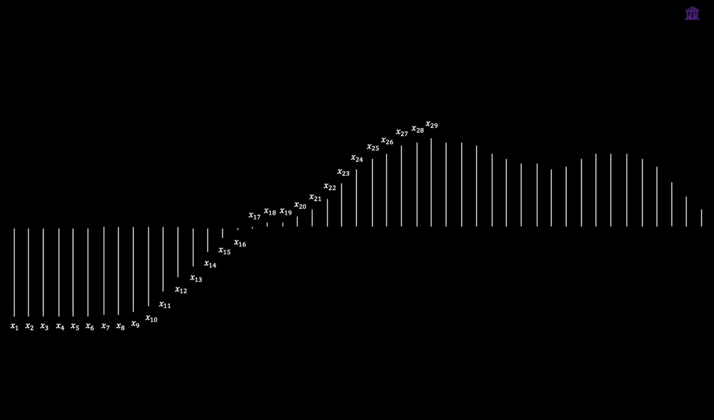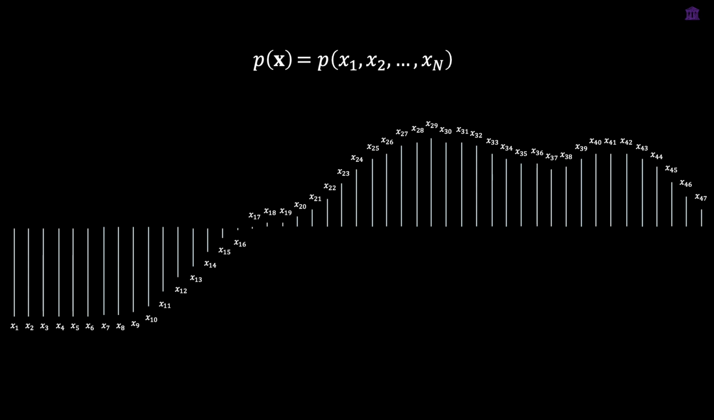Back to our samples, we can mark each sample in a sequential order. Therefore, we can write an audio signal as a probability distribution, P of x, which can be written as the joint probability of all the samples in the signal. P of x is the probability that this specific combination of samples results in a natural audio signal.